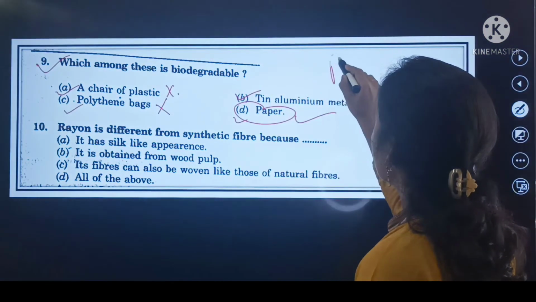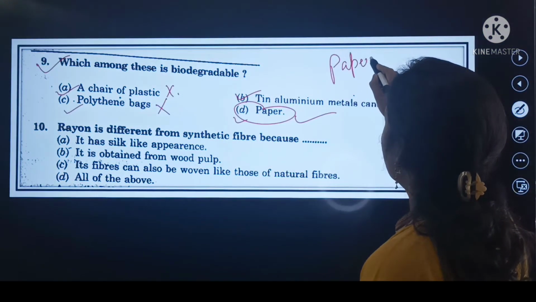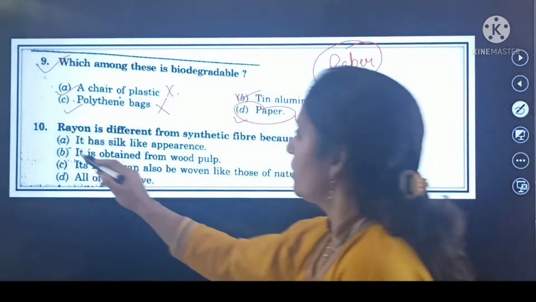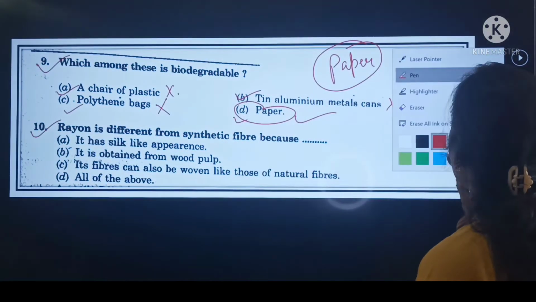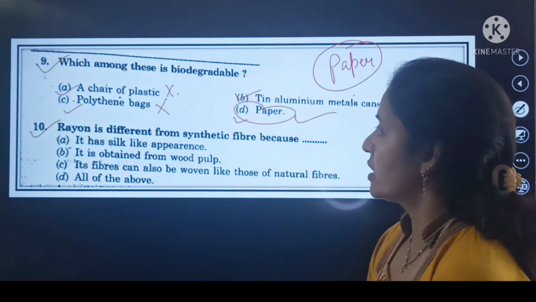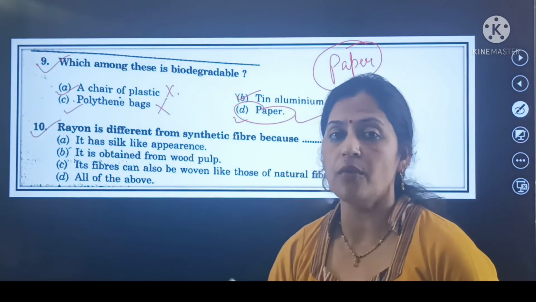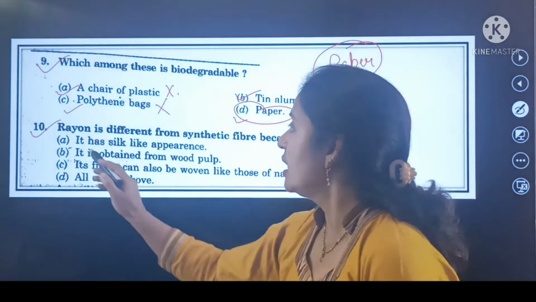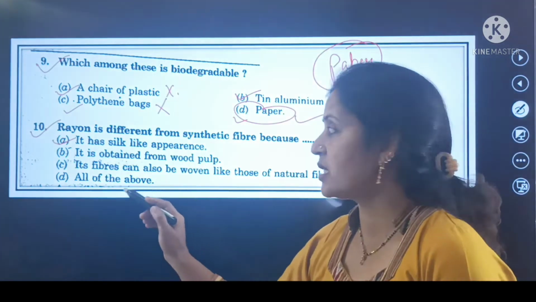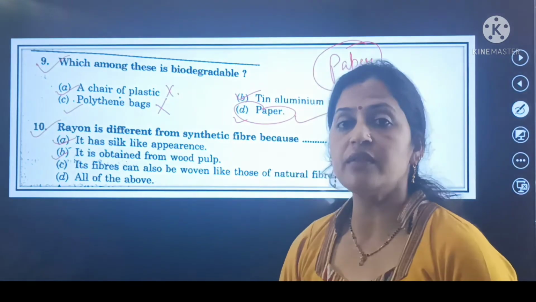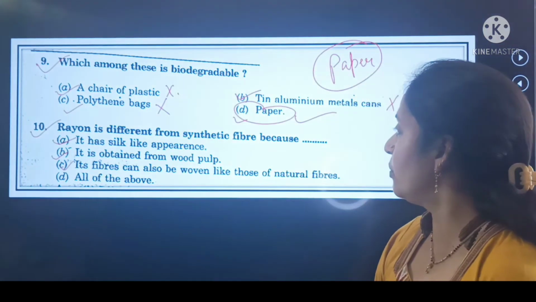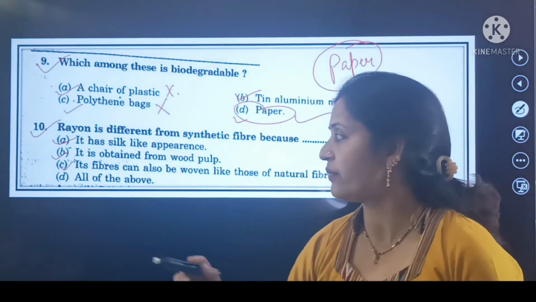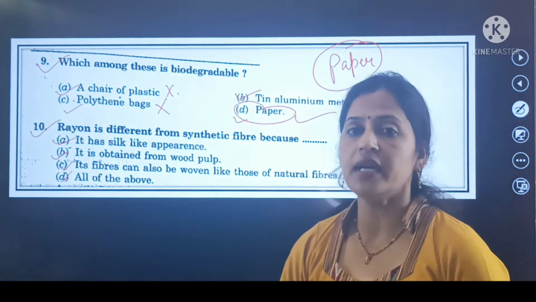So paper is biodegradable. Next is question number 10, and your question number 10 is rayon is different from synthetic fibers because A it has silk-like appearance. B, it is obtained from the wood pulp. C, its fibers can also be woven like those of the natural fibers. And last one is D all of the above.